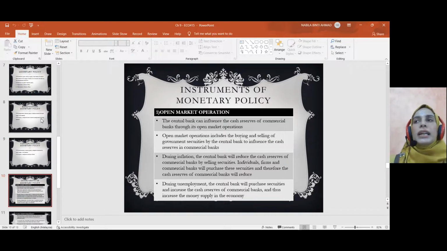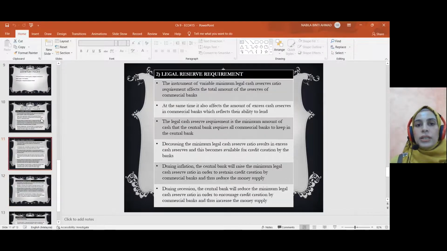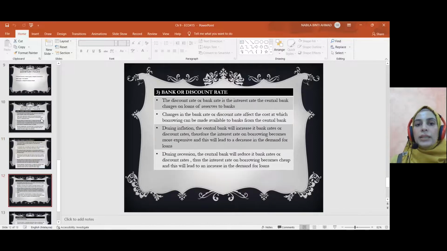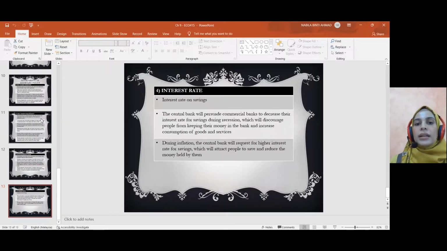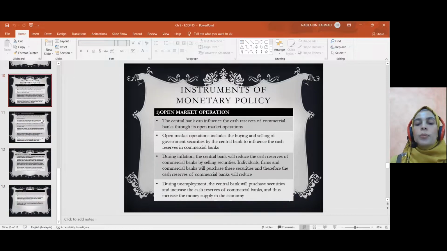Jadi apakah instrumen dalam monetary policy? Kita ada open market operation, legal reserve requirement, bank or discount rate, dan juga interest rate. Okay, so kita lihat open market operation. So central bank akan influence cash reserve of commercial bank through its open market operation. So open market operation ni apa? Dia adalah buying and selling of government security by the central bank to influence cash reserve in commercial bank.